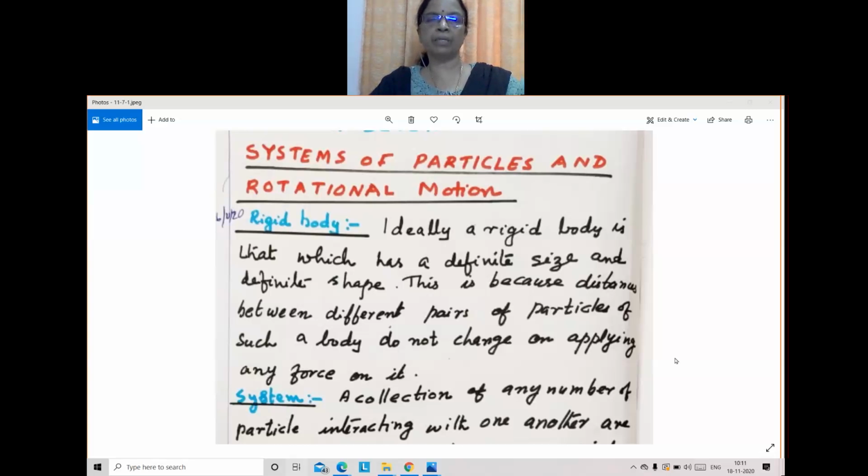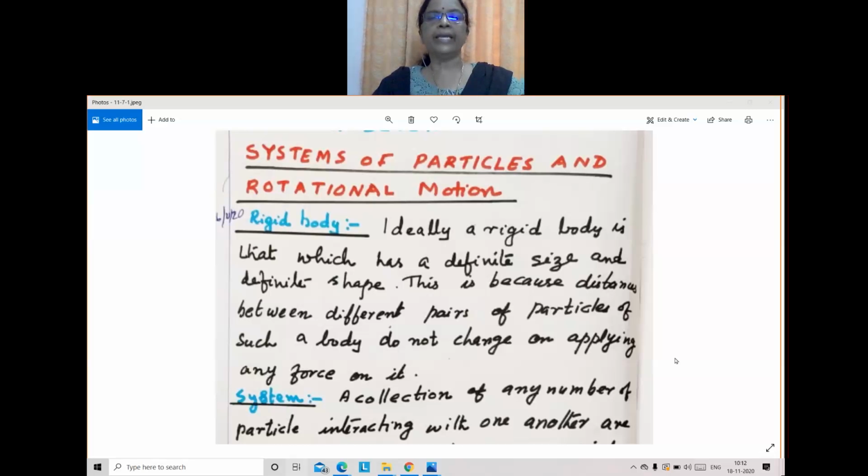In motion in a straight line and motion in a plane, we have discussed the motion of a body. Velocity, acceleration, force, momentum, all such things we have studied in one-dimensional and two-dimensional motions. And in those chapters, we haven't considered the size of the body. All bodies were considered point size. Whether it is a car or a big stone, we considered it a point mass.